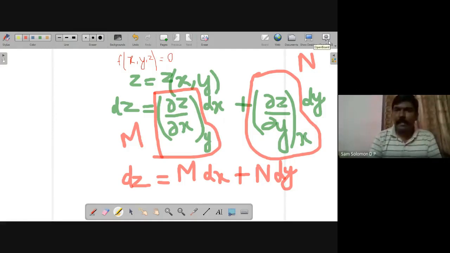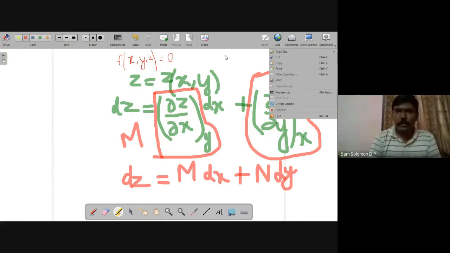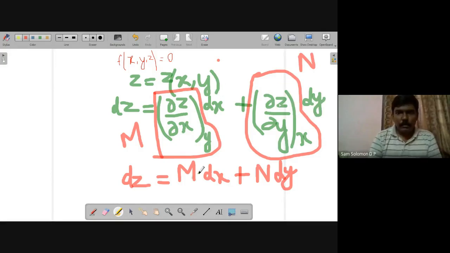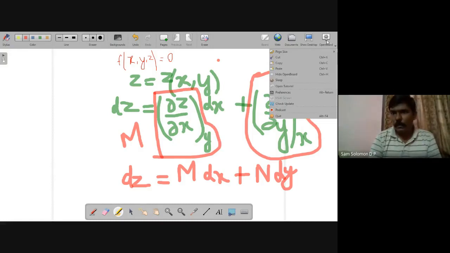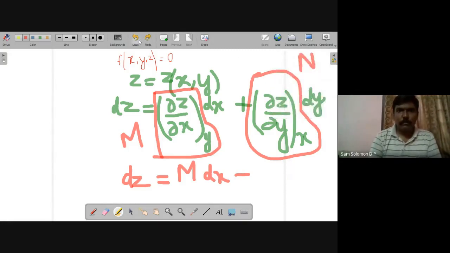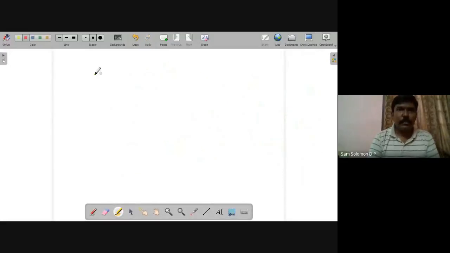So let me clean this board. I haven't checked how the eraser erases. Okay, it is erasing everything.